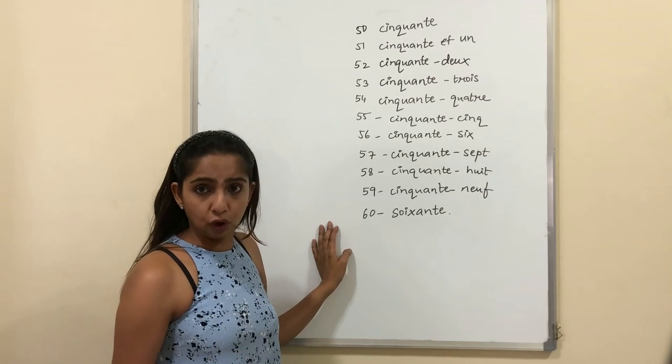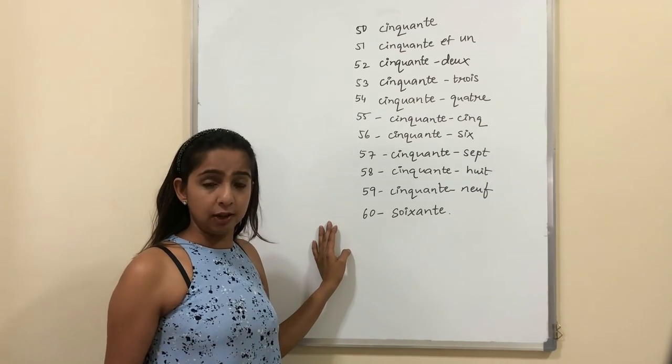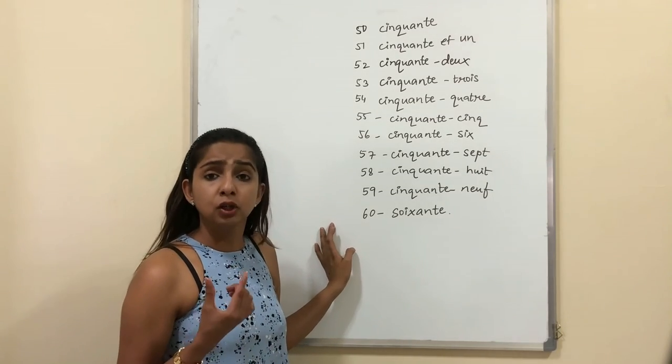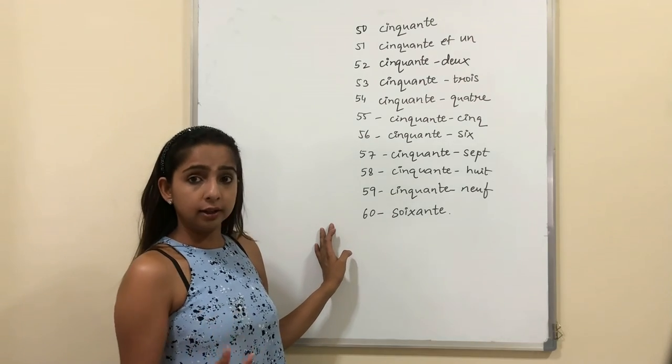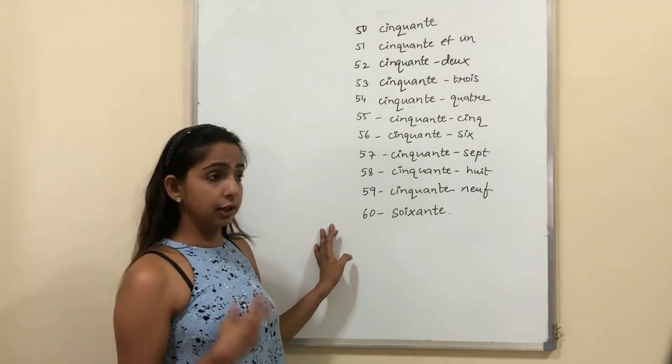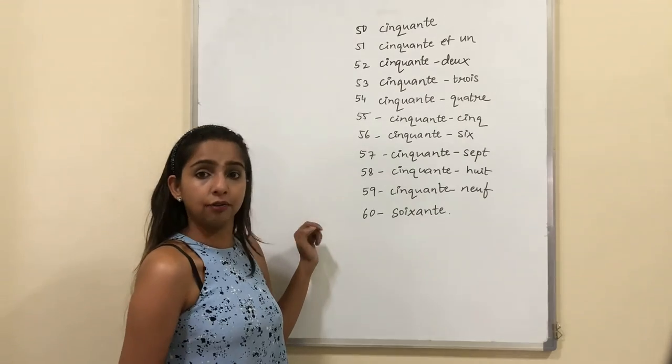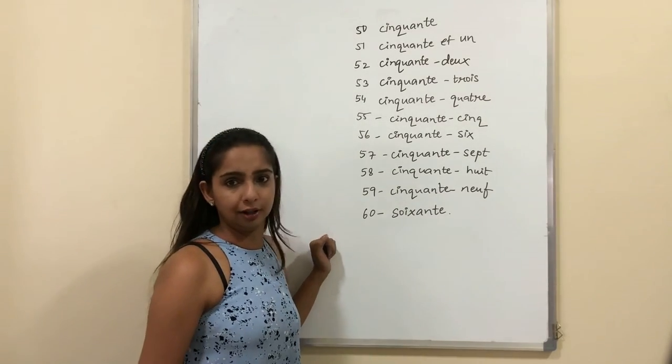Once again, 60. For the number 60, we have a new word which is known as soixante. Again, soixante. I give you 2 minutes to read the table and revise. Then we continue further.